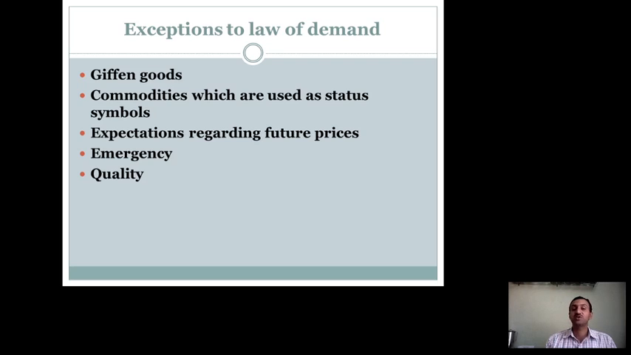The next exception to the law of demand is emergency. In emergency situations, people struggle to get the basic necessities of food, clothing and shelter. At that point of time, even though the prices are high, people purchase and try to maintain a stock of these goods. Even if the prices are increasing, during an emergency people will purchase at high prices as well.